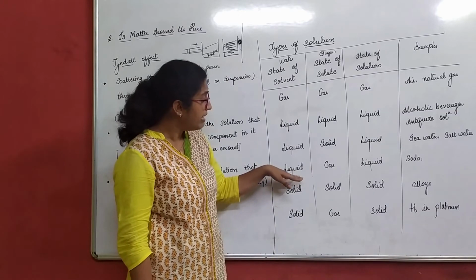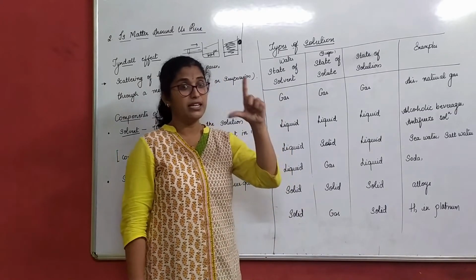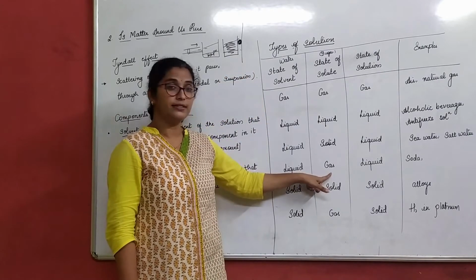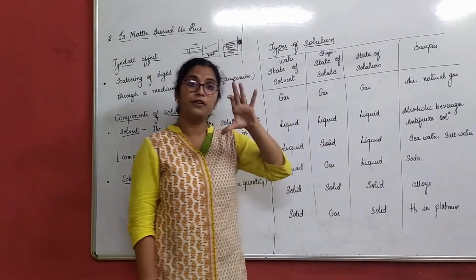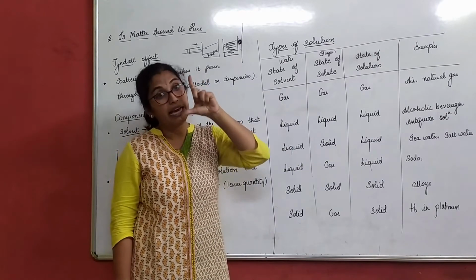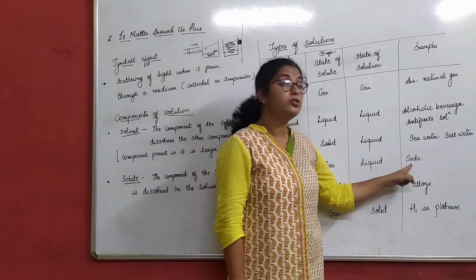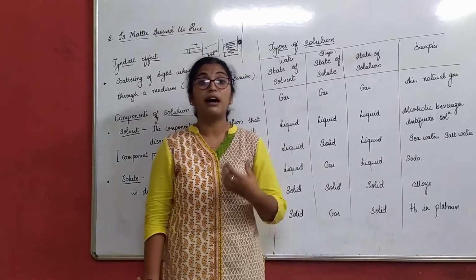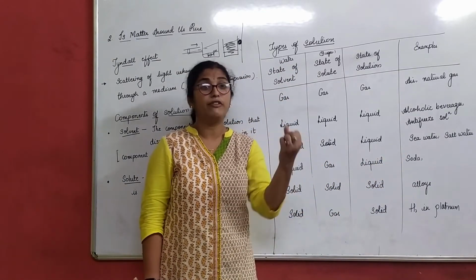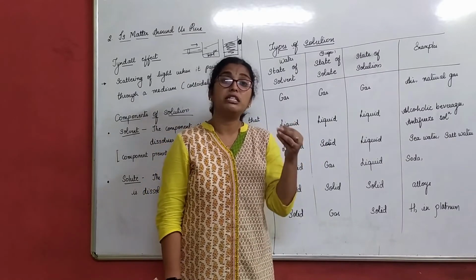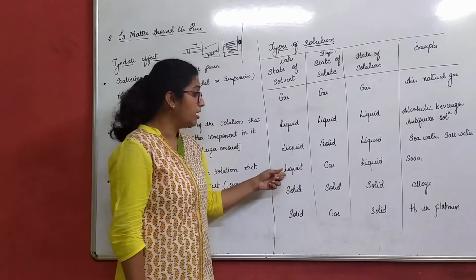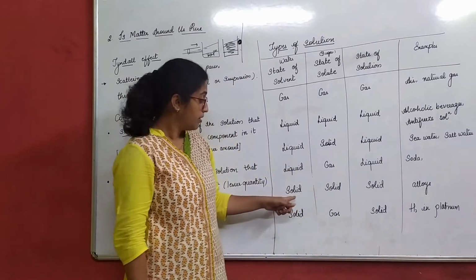Next, liquid in gas. I have a glass of liquid. I am adding 1 spoon of gas in it. What is the type of solution you get? Only 1 spoon of gas is added. It will be again liquid. Example, soda. We call that carbonated water. Correct? You all know soda. We all know even cold drinks. What is present in that? Carbonated water is present. That's an example for liquid in gas.